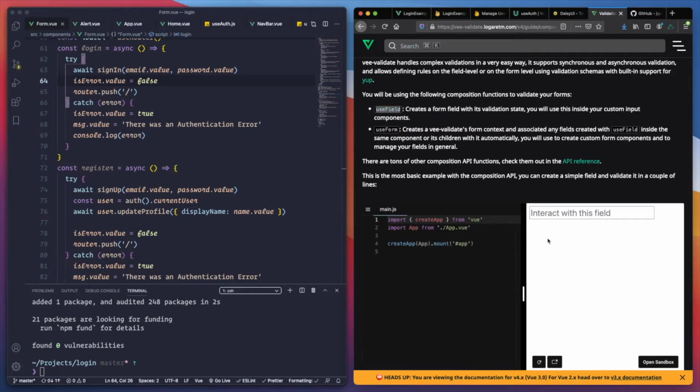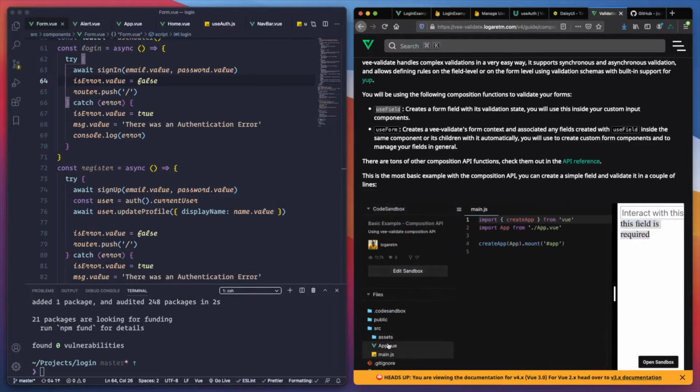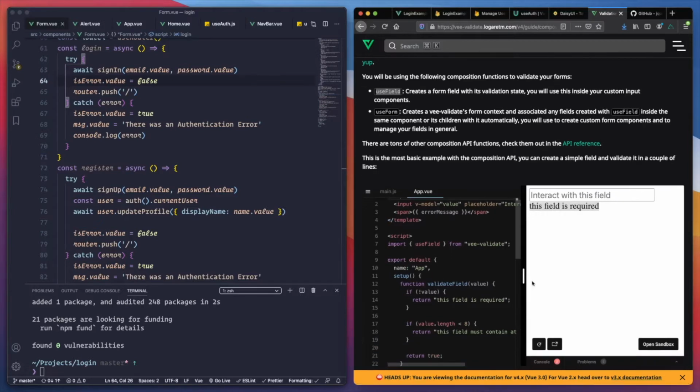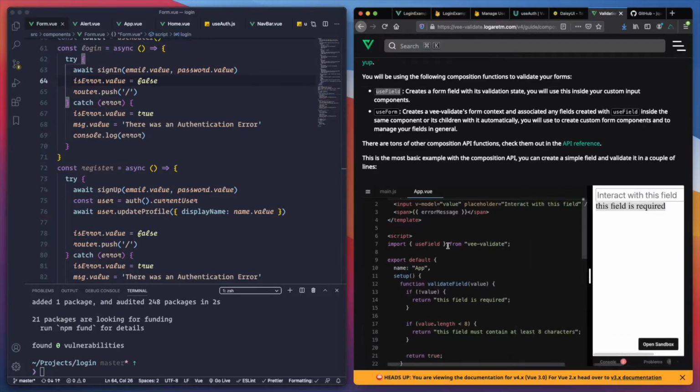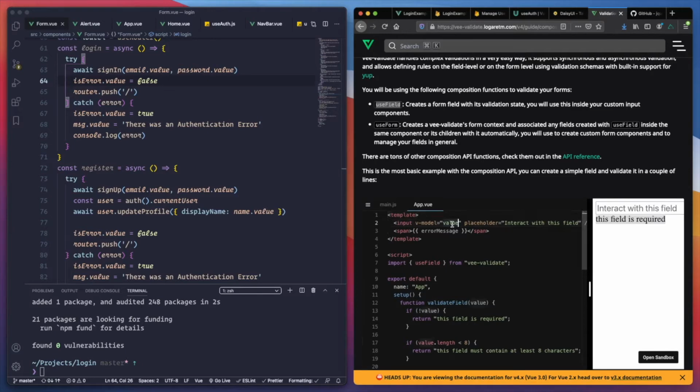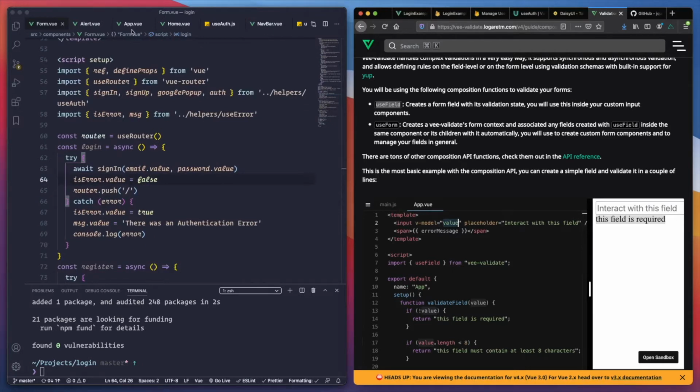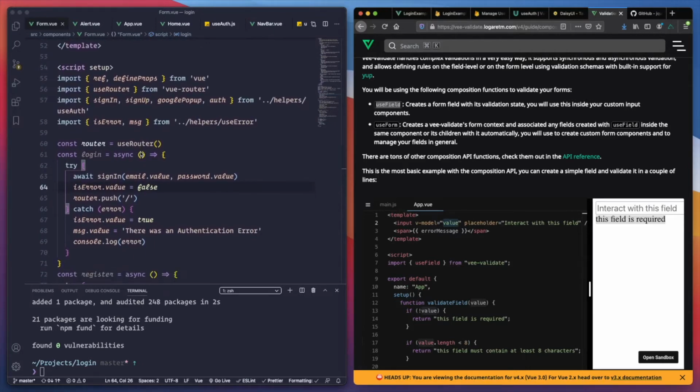So if I put something in, we have an error. We need to validate it, it needs to be at least 8 characters. Or if I delete it, it also says that this field is required. If we go here to the application view in this example, we can see how they did it. They have the input with a v-model, and that v-model, the way that we use it right now, let me go to the form. I'm actually right here.